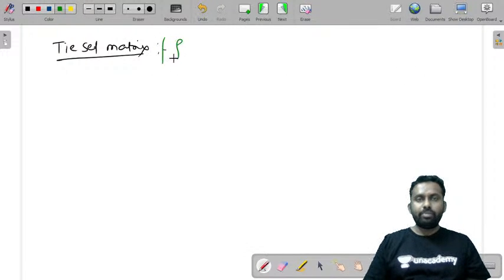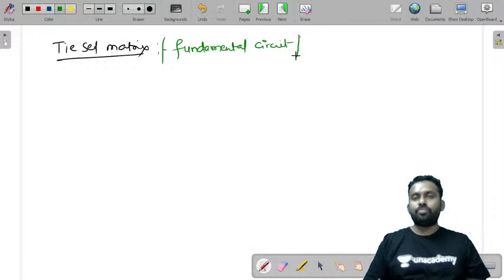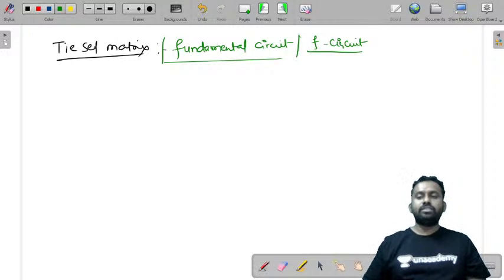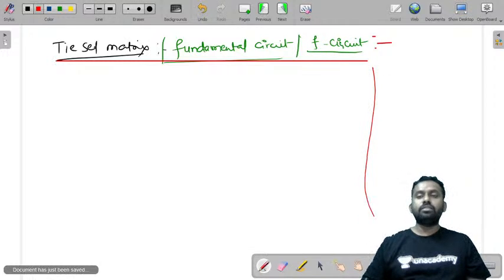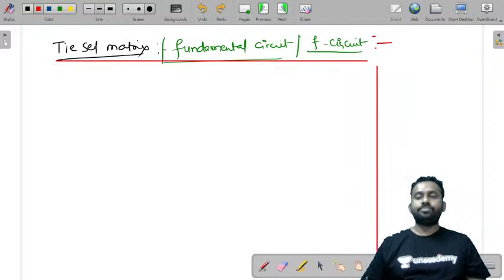It is also named as the fundamental circuit, and it is also called the F-circuit. These are the names that are given to it. Let's see what that is.